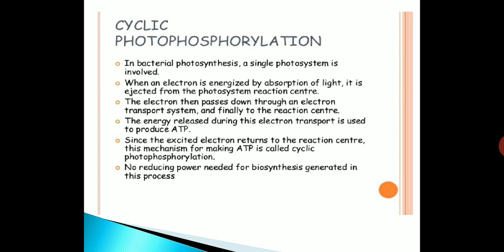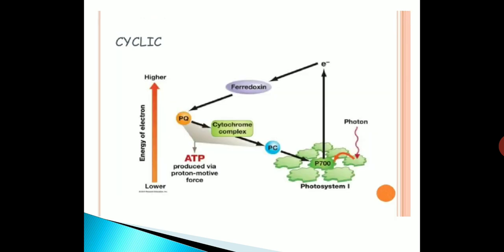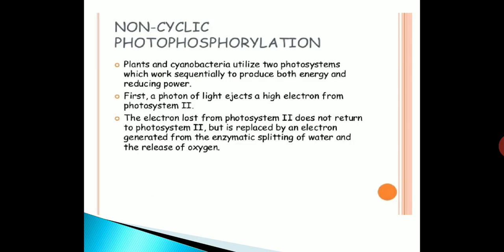The energy released during this electron transport is used to produce ATP. Since the excited electron returns to the reaction center, this mechanism for making ATP is called cyclic photophosphorylation. No reducing power needed for biosynthesis is generated in this process. Here this is shown in the form of a diagram.